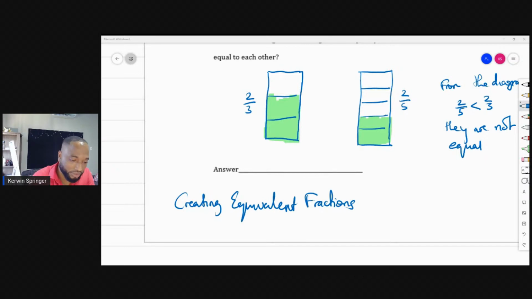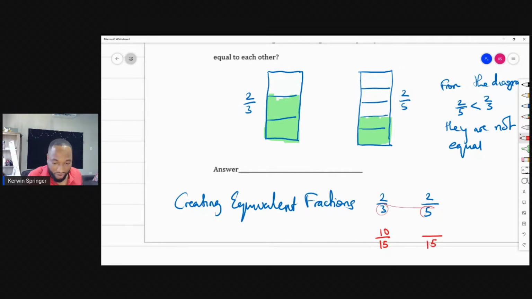So the LCM of 2/3 and 2/5 is 15. So I can make 15 here. And then I'll ask myself, what factor of 15 do I need to multiply 3 by to get 15? And the answer is 5. So if I'm doing a 5 multiplication on the denominator, it's 2 by 5 here. So this is 10. That's how we create equivalent fractions. Type Y for yes in the chat if you understand this. If you don't, review your fractions.